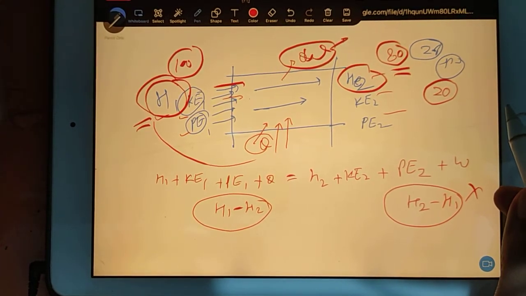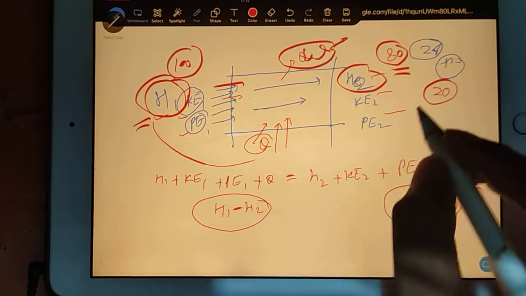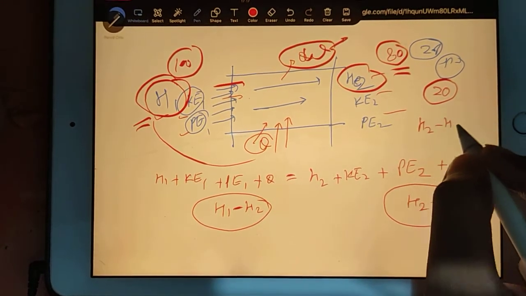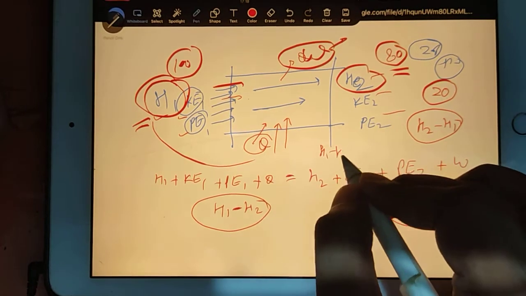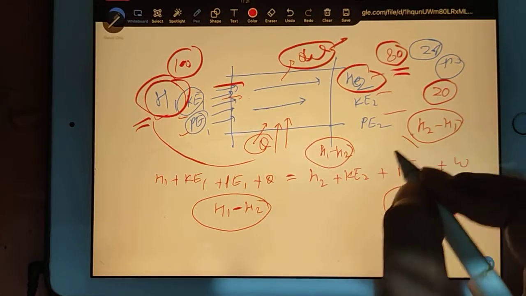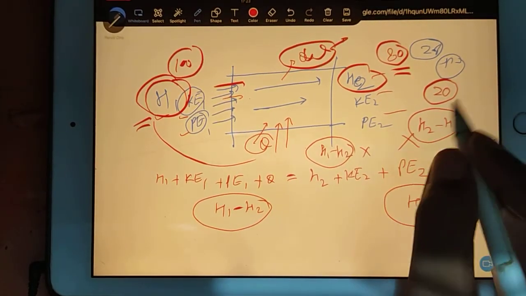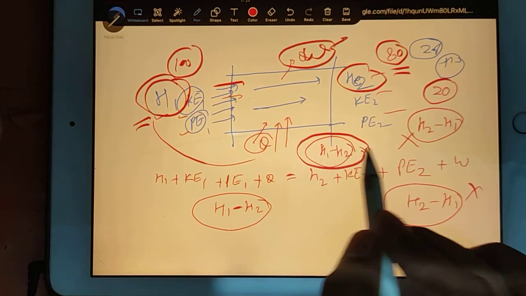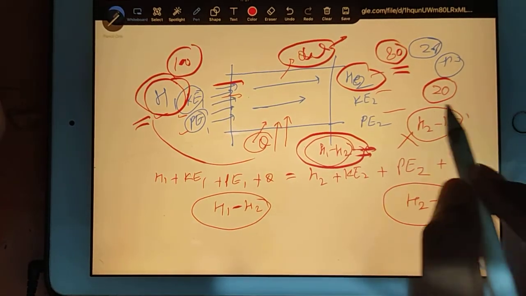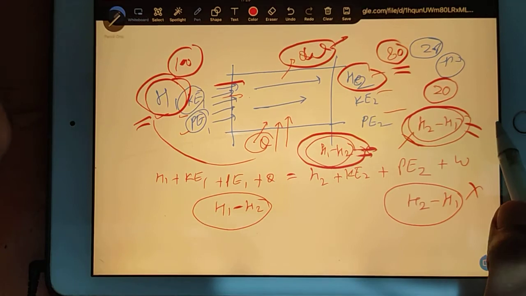Right, that is only drop. I mean to say that H2 minus H1 and H1 minus H2 are not representing the same thing. H1 minus H2 is representing the drop and H2 minus H1 is representing the difference.